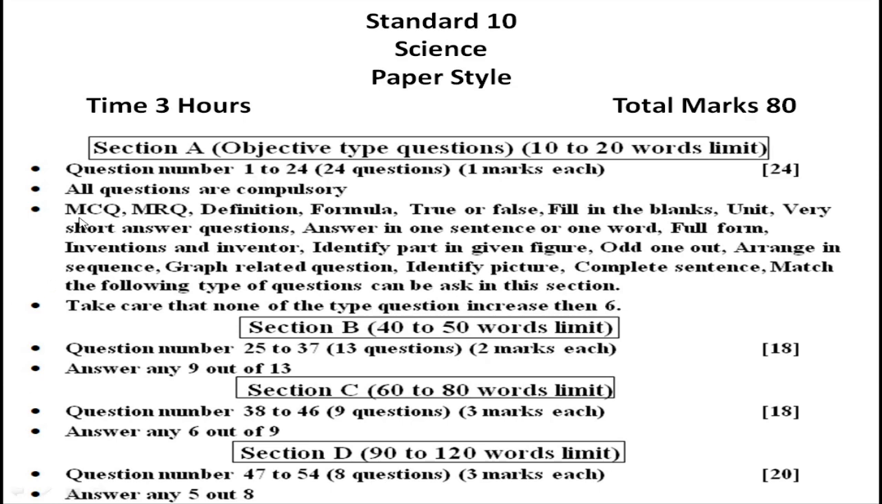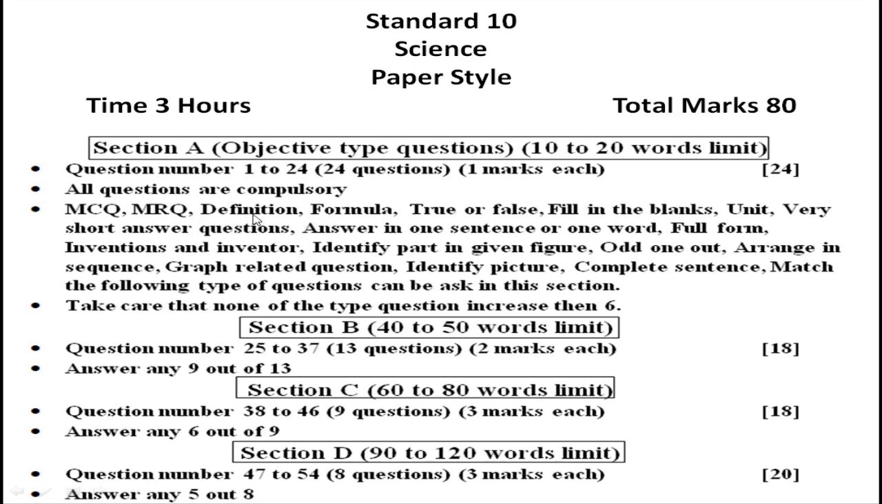What kind of questions are asked in Section A? That is MCQ, multiple choice question. MRQ, which you already discussed, multiple right answer question, means either A, B and C, all 3 may be correct, or any 2 must be correct, or any 3 may be correct, or all are correct. A, B, C, D all are correct might be possible. That you will have to write in your answer sheet.